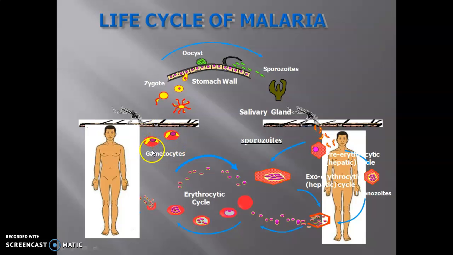gametocytes which are formed. These gametocytes are formed in the red blood corpuscle. Here you can observe this is the exoerythrocytic stage. This is the erythrocytic stage.